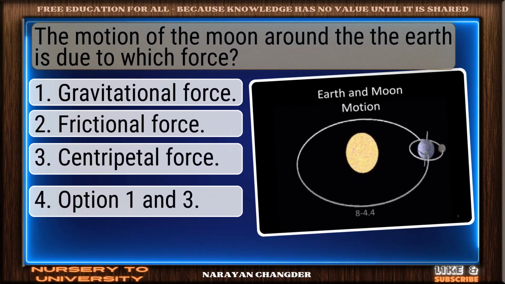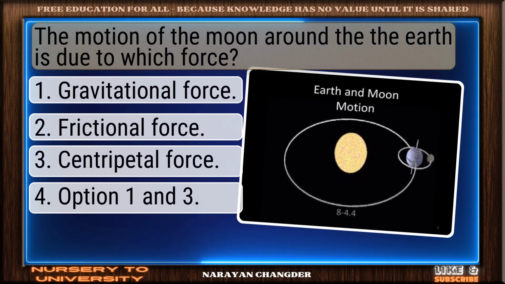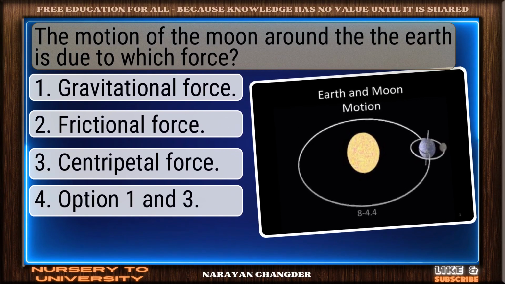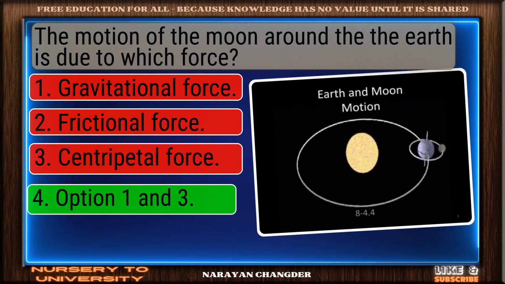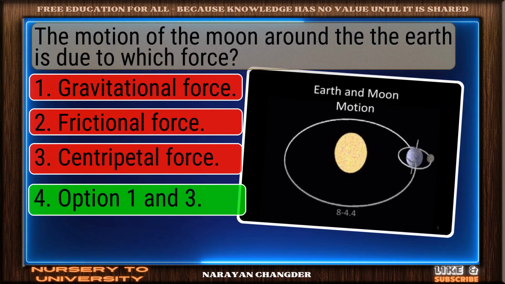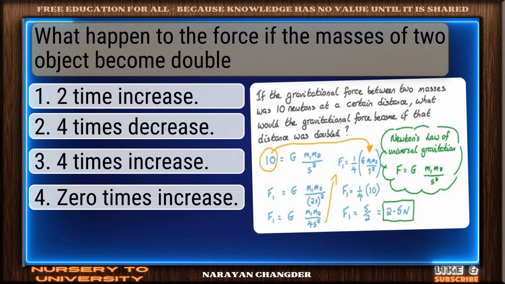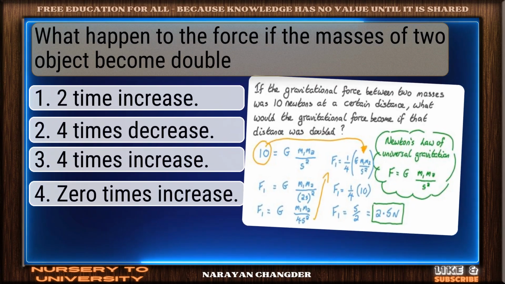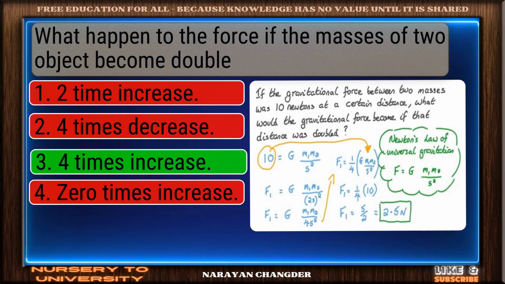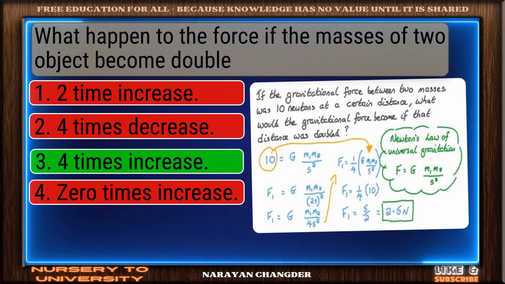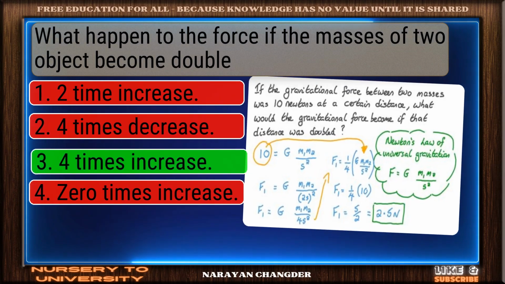Question number 63. The motion of the Moon around the Earth is due to which force? Valid point. Option 1 and 3 is true. Question number 64. What happened to the force if the masses of two objects become double? You're right. 4 times increase is the correct answer.